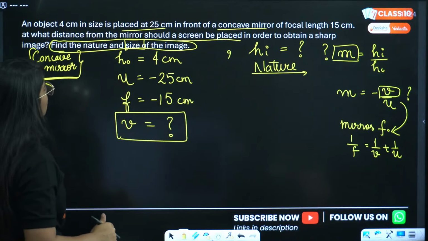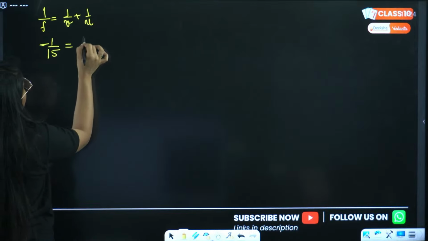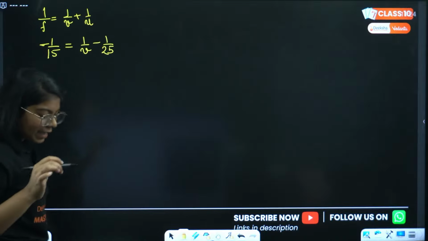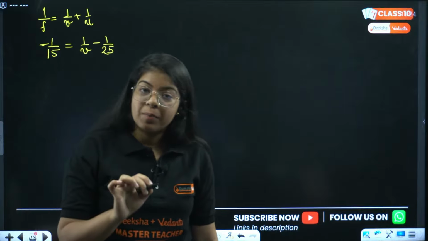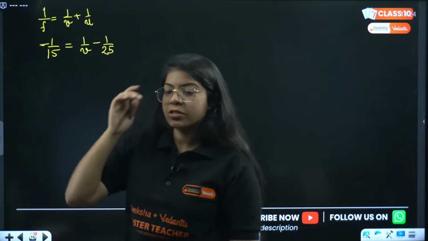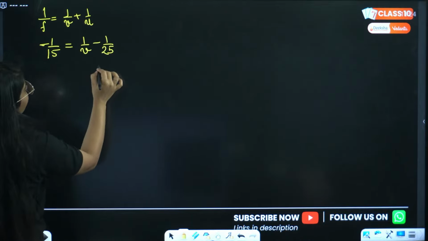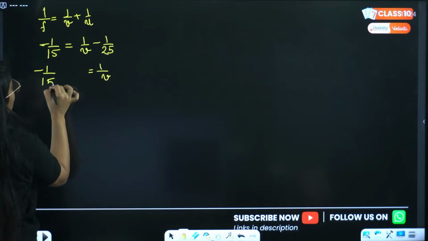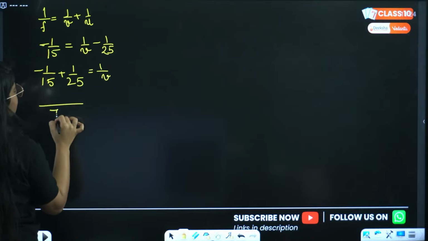So 1 by F, that is minus 1 by 15, equals 1 by V minus 1 by 25. Whoever gave me the answer, I guess Sharma ji, you have to solve it properly. Look at the presentation carefully. So we have to find V from here. This will be minus 1 by 15 plus 1 by 25. Take the LCM as 75.